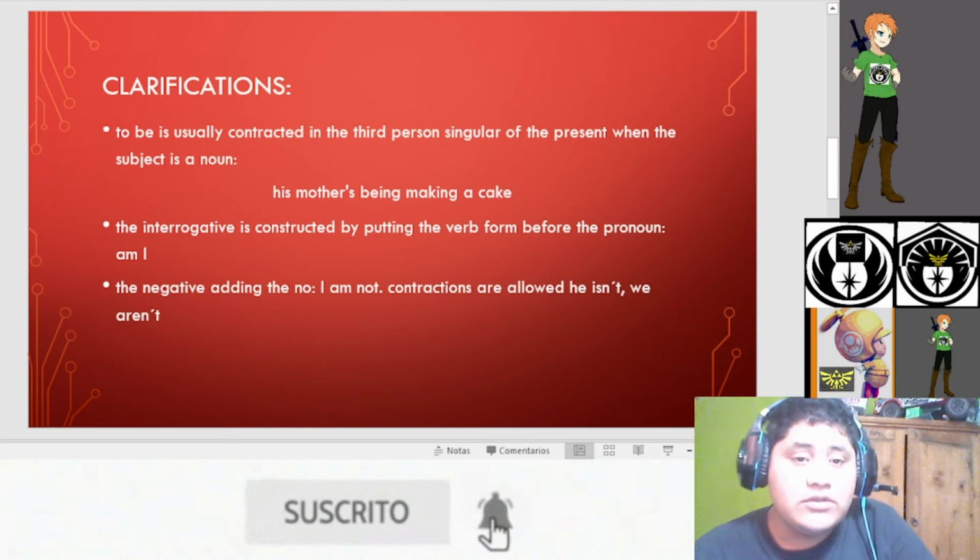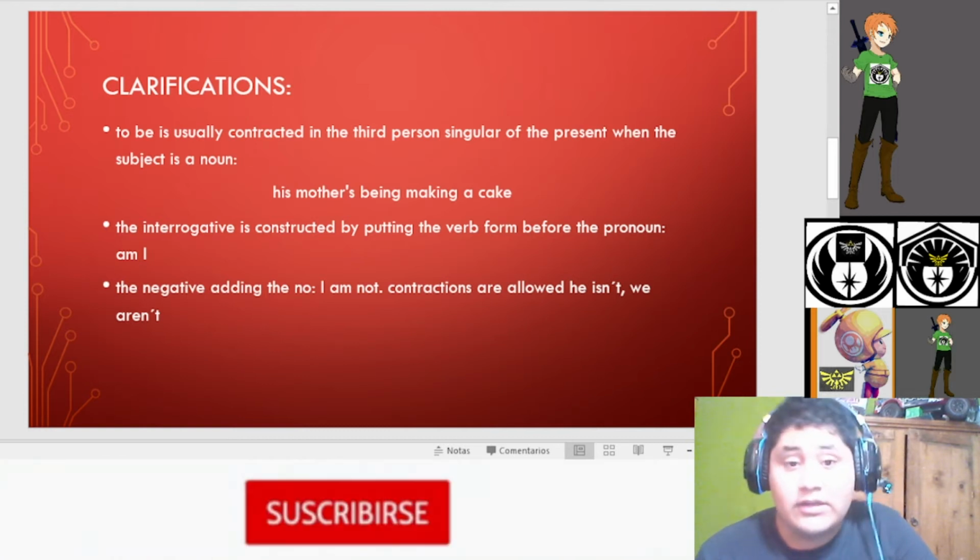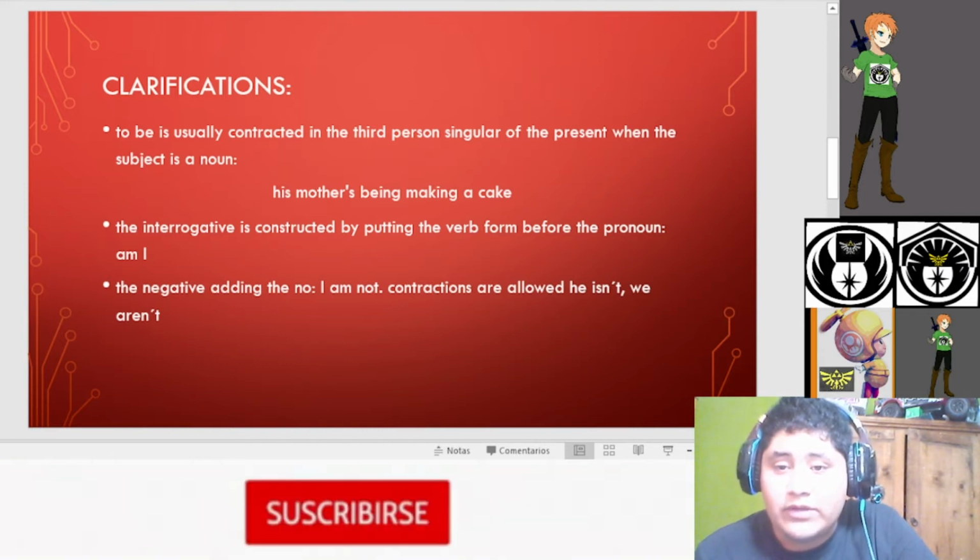Clarifications. To be is usually contracted in the third person singular of the present when the subject is a noun. His mother's been making a cake. The interrogative is constructed by putting the verb before the pronoun: am I? The negative is formed by adding not: I am not. Contractions are allowed: he isn't.